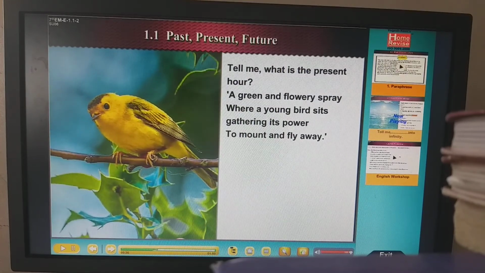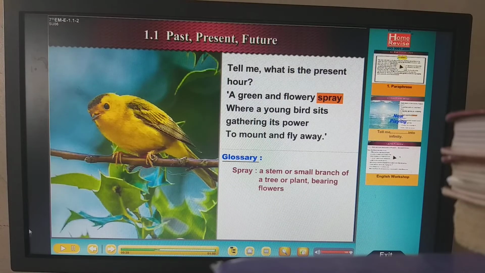Let me pause it and then I'll give you the explanation. See, so tell me what is the present hour. This is the second question asked by the poet to the child. So what answer is the child giving? A greenery and a flowery spray, when a young bird sits gathering its power to mount and fly away.